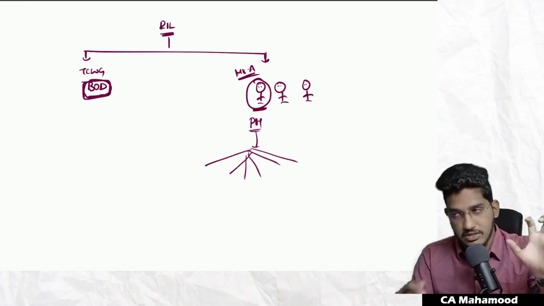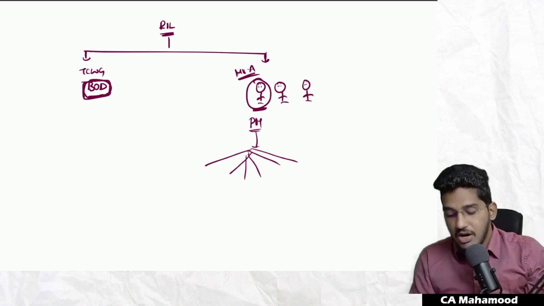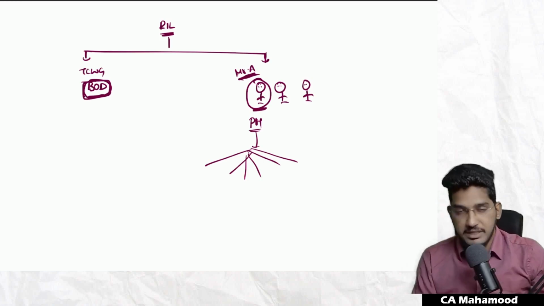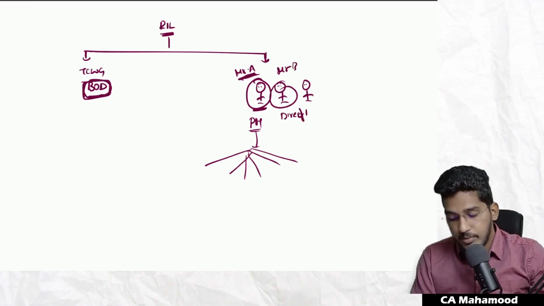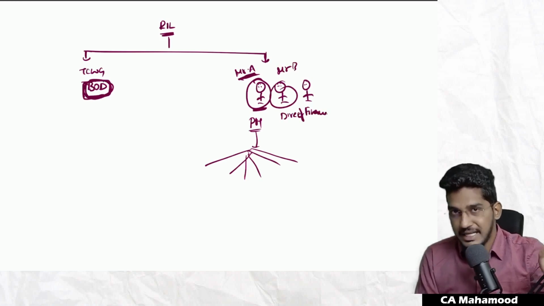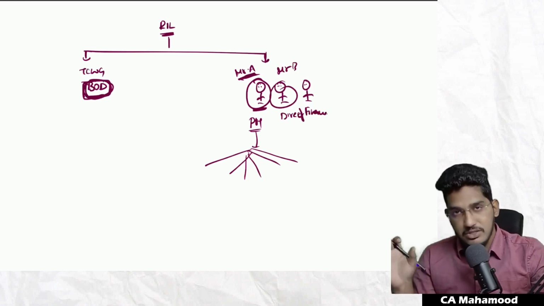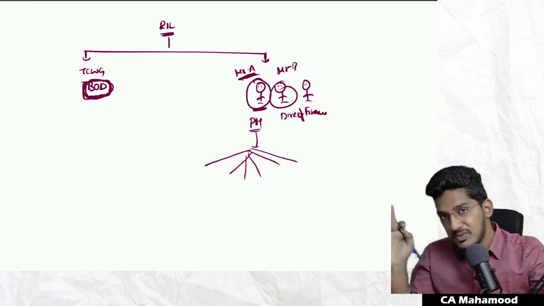They just take decisions, but who will execute? Whatever decisions are taken by those charged with governance regarding purchases will be taken care of by Mr. A, the director of purchase department. Now they have appointed another person, Mr. B, director of finance. Ultimately the board of directors will take a decision: we have to prepare the financial statements as per the applicable financial reporting framework. But do you think the board of directors will sit and prepare?